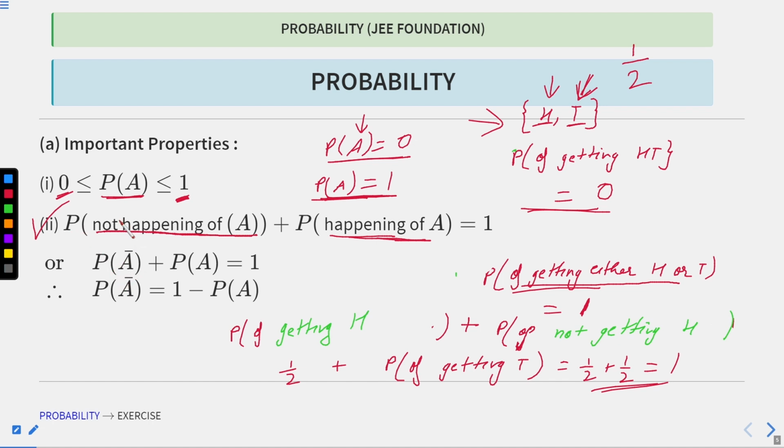Now the probability of an event A not happening, we write in mathematical terms as P of A bar. This means not happening of event A, plus P of A, which always equals 1. In other words, we say the probability of an event not happening is equal to 1 minus the probability of the event A happening. I hope these two properties are clear to you.